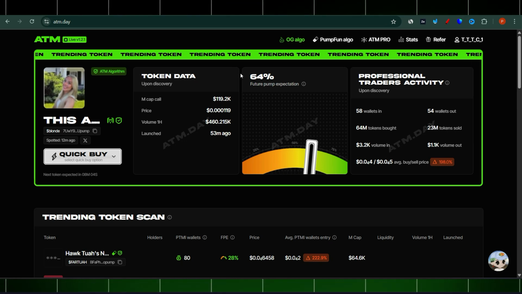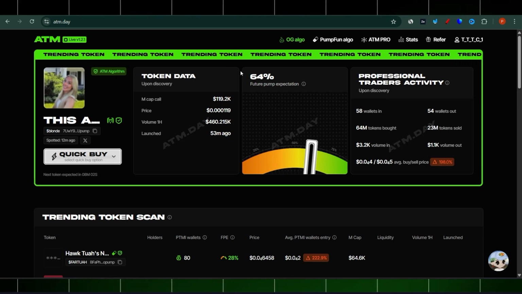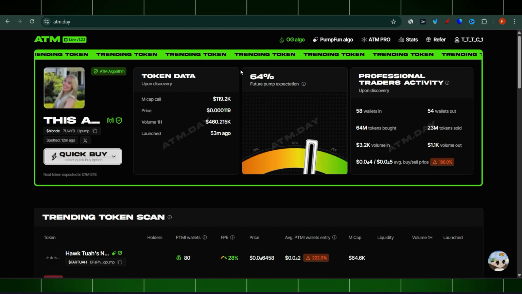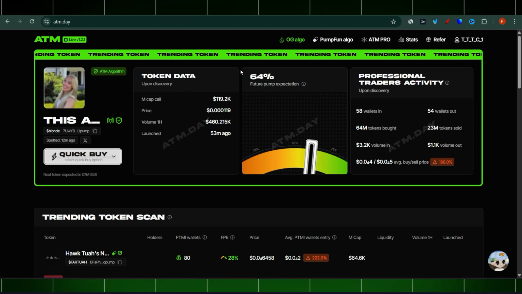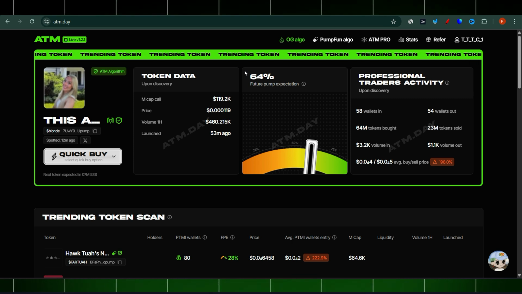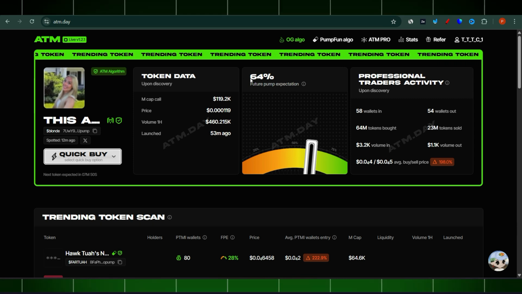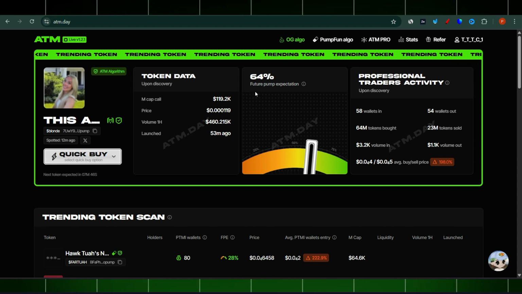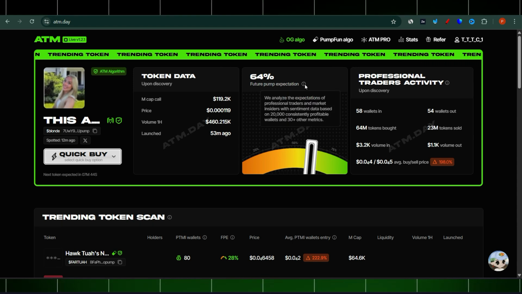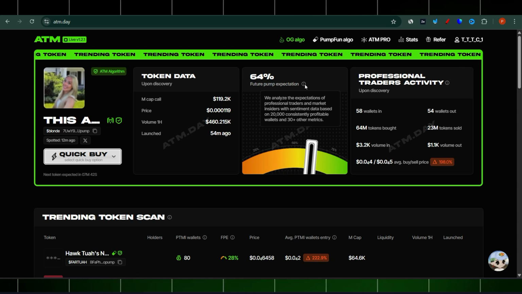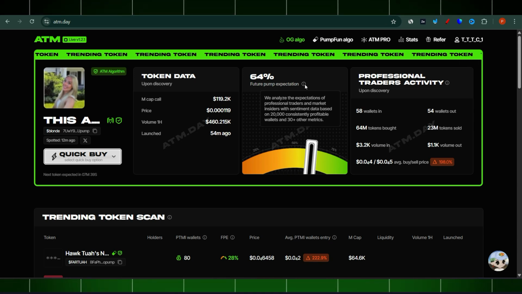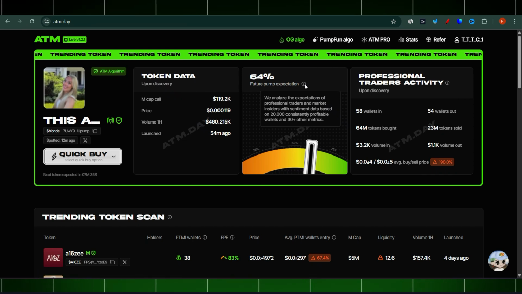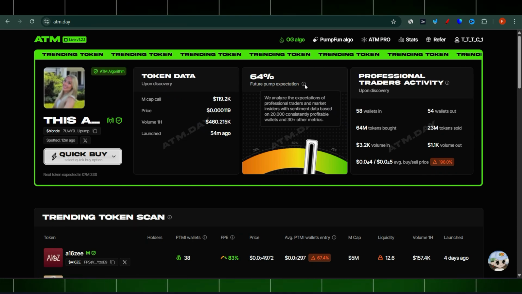So what it does, basically, is give you information on any new meme coin which, according to their algorithm, is quite interesting and has some sort of potential. Here, for example, you see a 64% chance of this coin having a future pump expectation. And how do they establish this? They analyze the expectations of professional traders and market insiders with a sentiment database of 20,000 consistently profitable wallets and 30 plus other metrics.